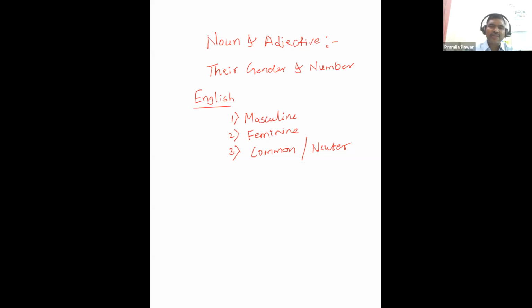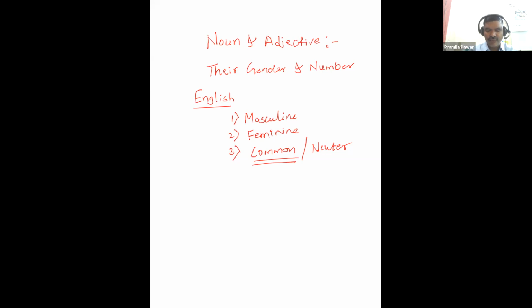So this common gender in Hebrew, we see when it refers to both masculine and feminine. So for both, the gender used is common gender.